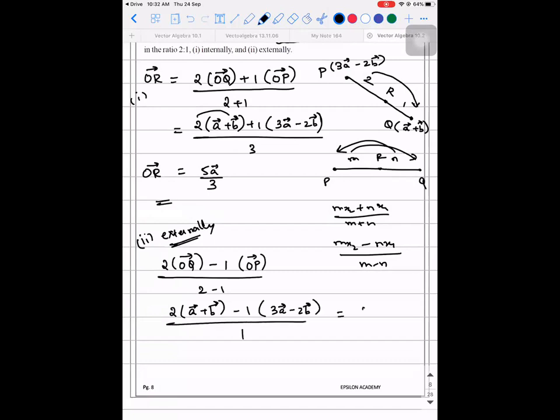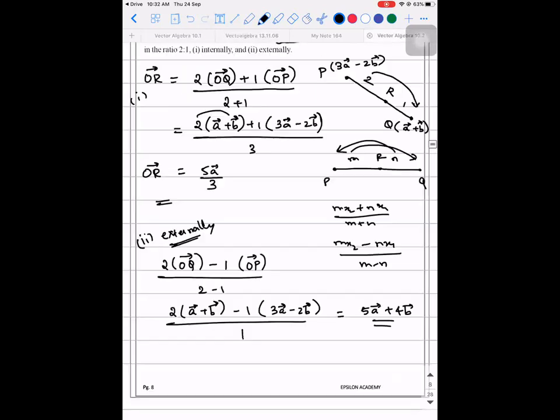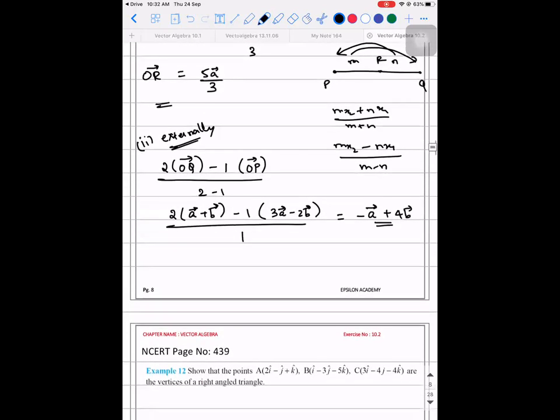So what will be the answer? Minus a vector plus 4b vector. Did I make a mistake? Sorry, minus a vector plus 4b vector. Okay.